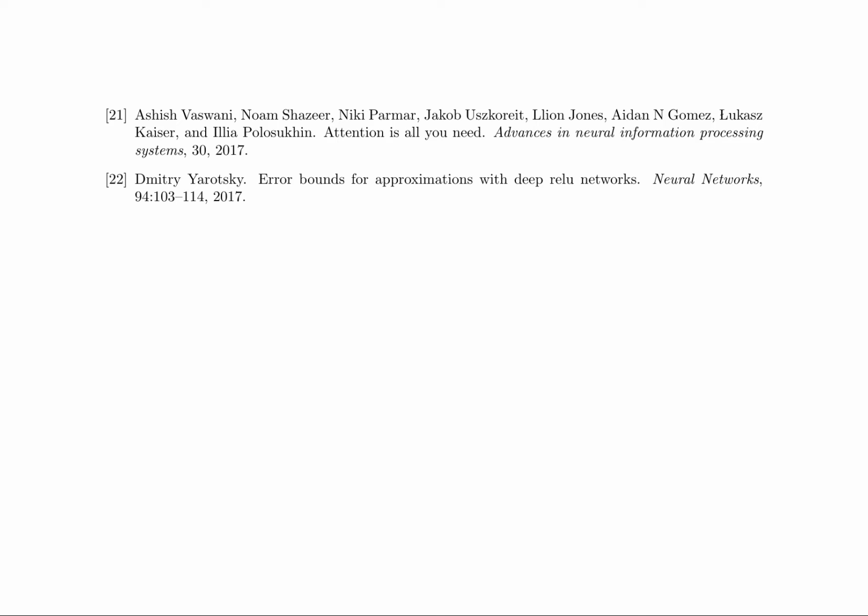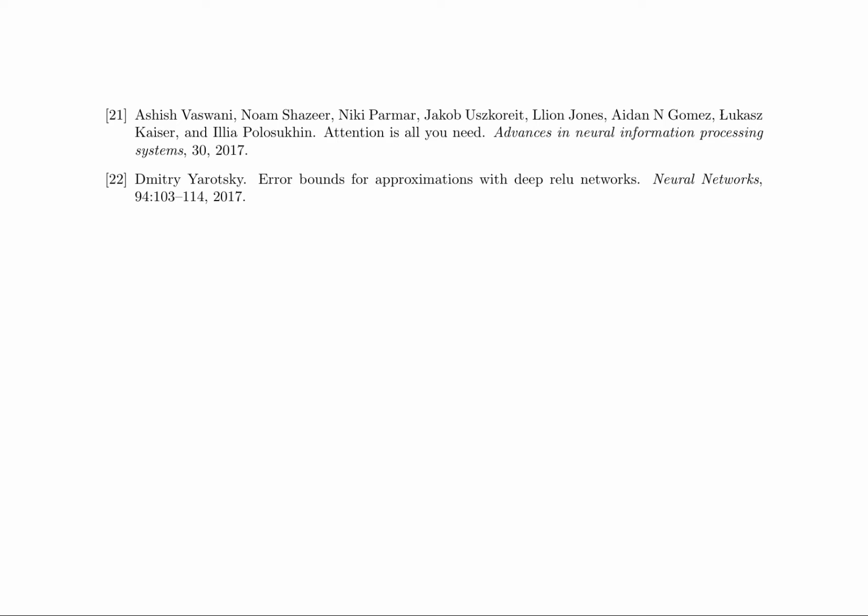The research paper discusses the importance of attention in neural networks, particularly in the context of sequence-to-sequence tasks. It highlights that attention mechanisms have become an essential component in various state-of-the-art models, such as the transformer model proposed by Vaswani et al. [21]. This model relies solely on self-attention mechanisms, eliminating the need for convolutional or recurrent layers.